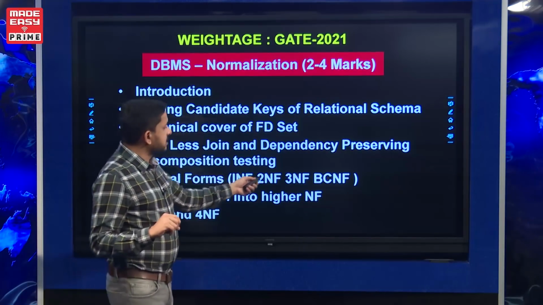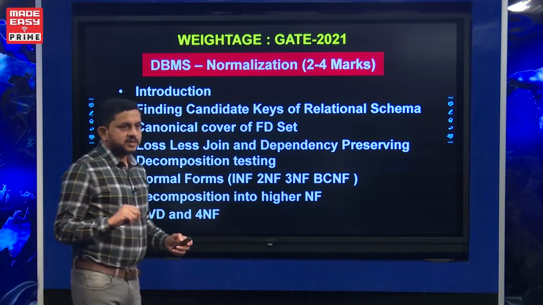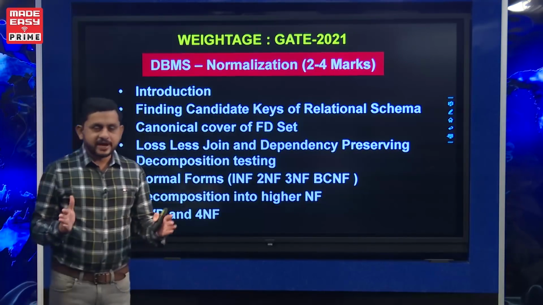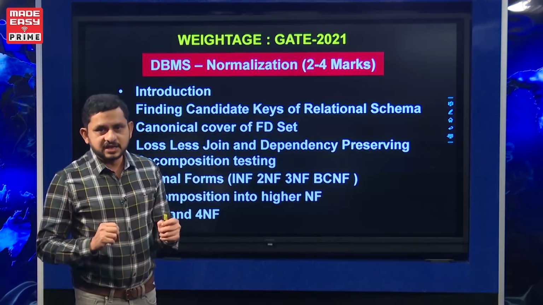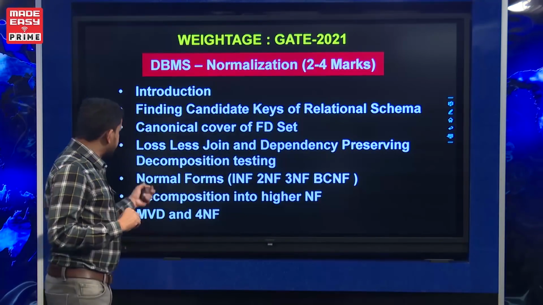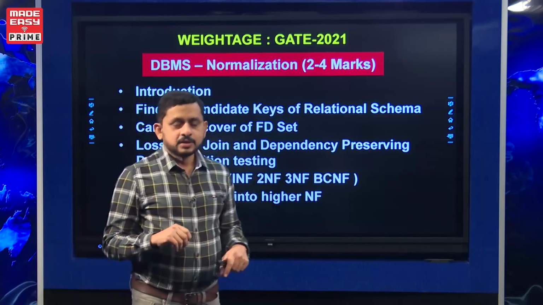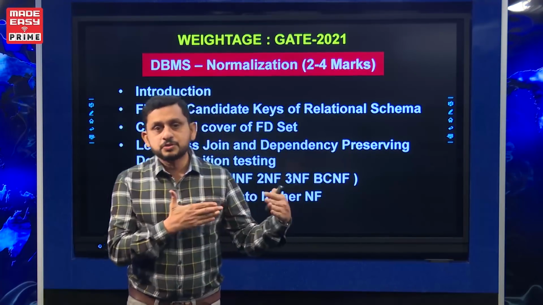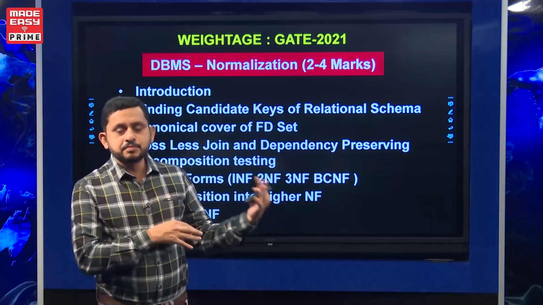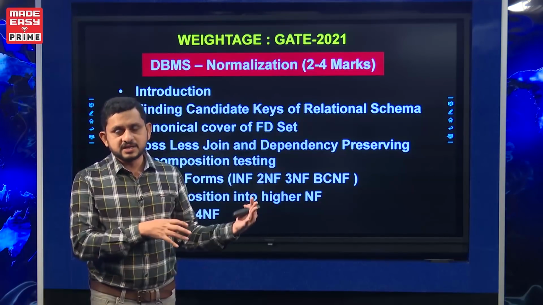So 1NF, 2NF, 3NF, BCNF. They will give some relation, and we need to find the highest normal form of the given relational schema. That is another important thing, and decomposition into higher normal forms. There are a lot of conceptual questions related to decomposition into 2NF, 3NF, BCNF.